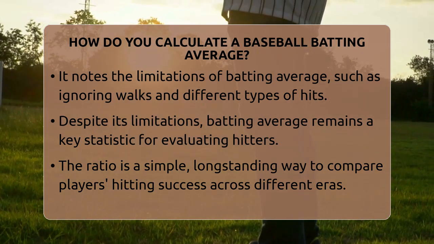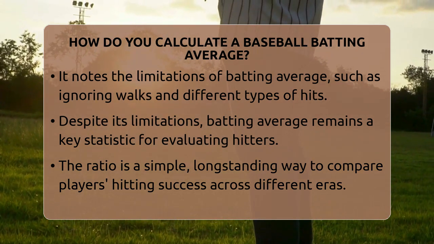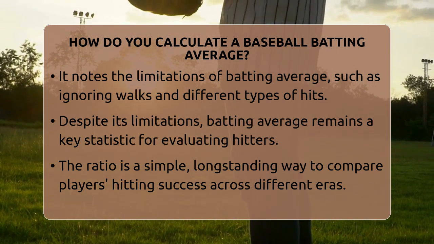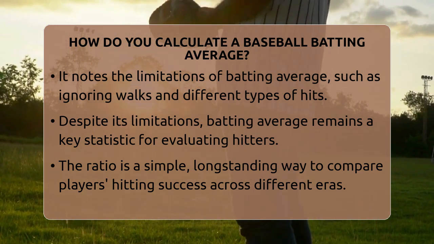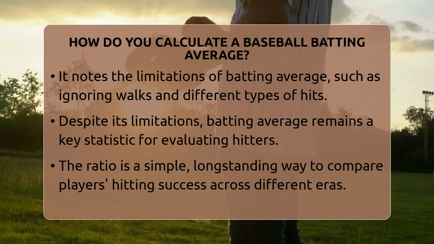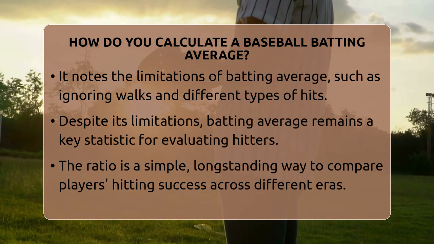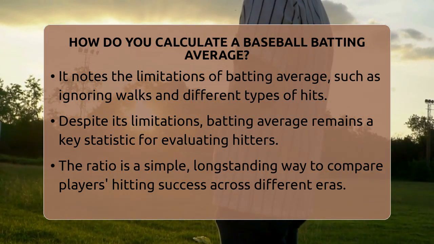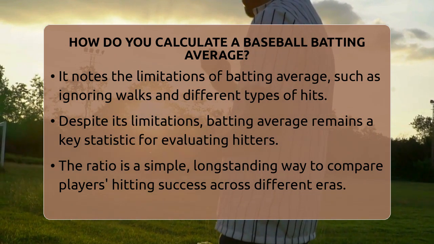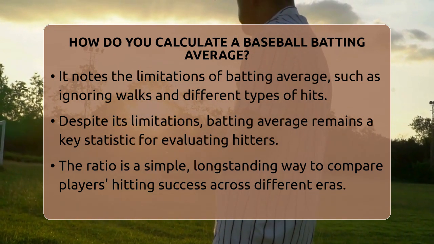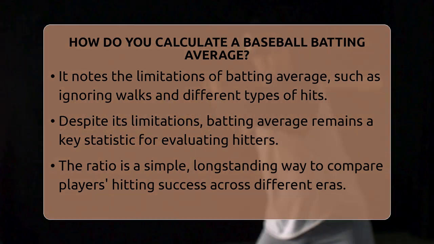So, to sum it up, calculating a batting average involves taking the number of hits a player gets and dividing it by their official at-bats. It's a quick way to see how often a player successfully gets on base via a hit during their turn at the plate. This simple ratio has been used for decades to compare players and track their hitting performance across different eras of baseball.